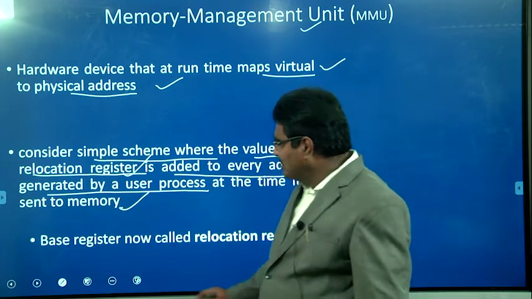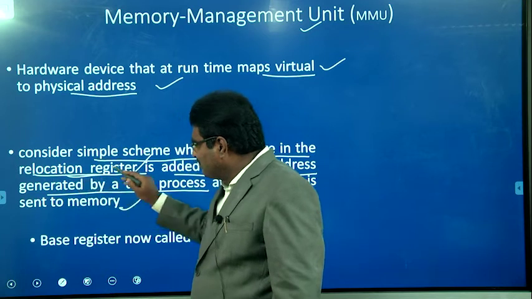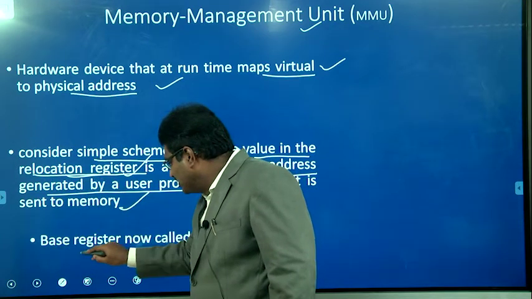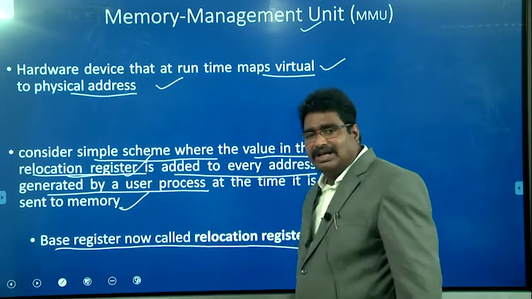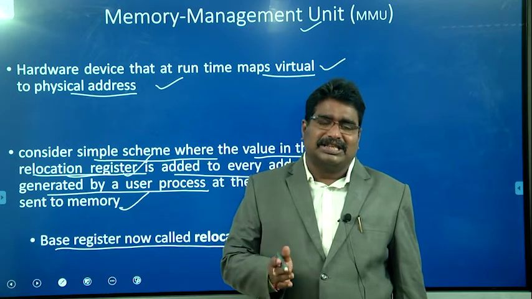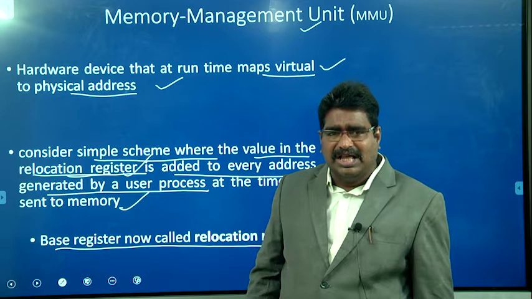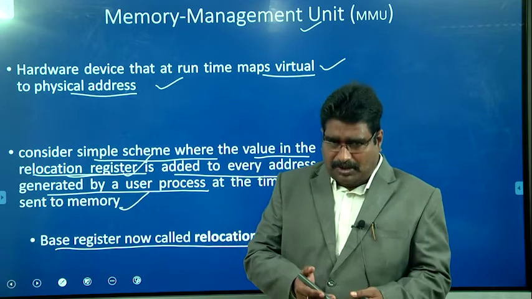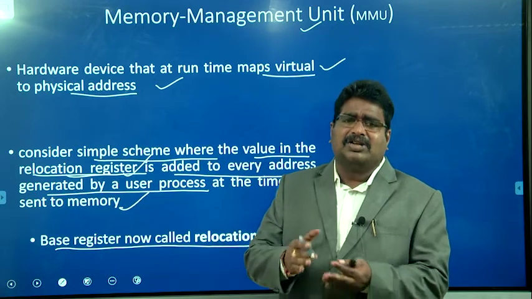So here we are using the relocation register. Which value is stored? The base register, now called the relocation register. Already in the previous class we discussed the base register and the limit register. What is the base register? The base register holds the starting address of the particular process. The limit register holds the memory allocated to the particular process.